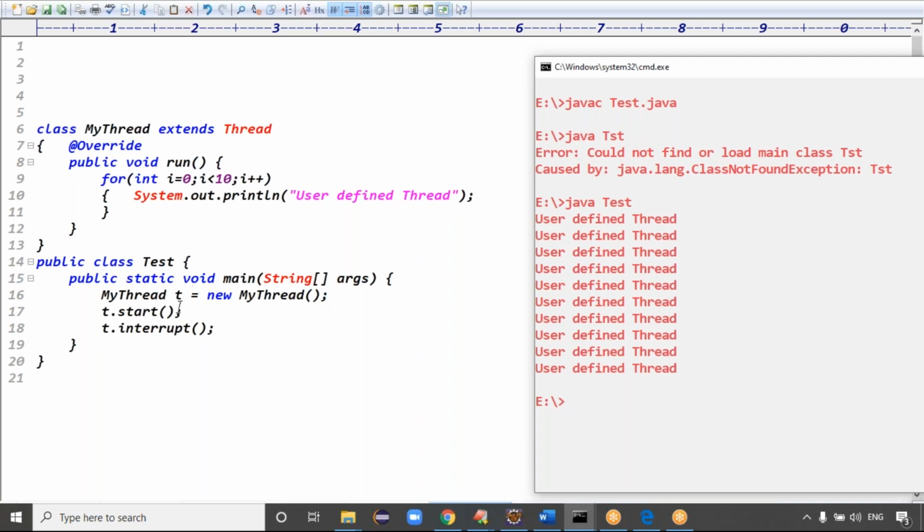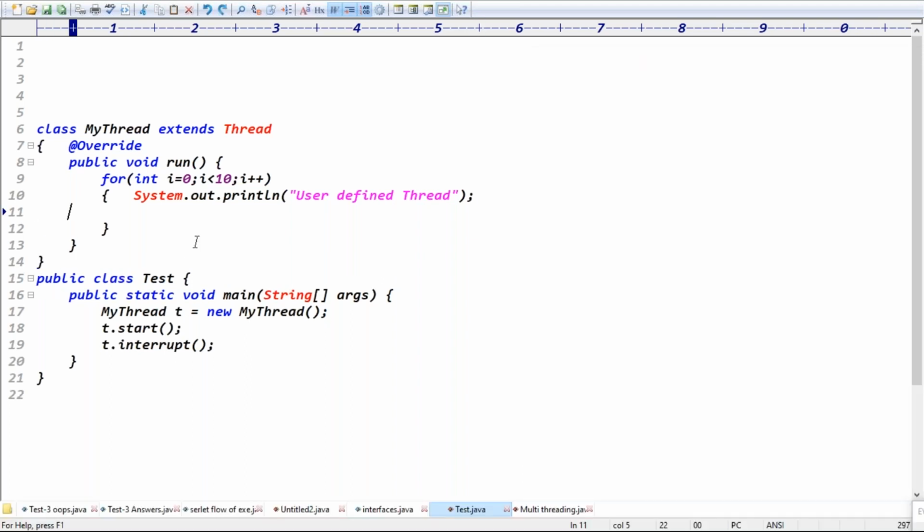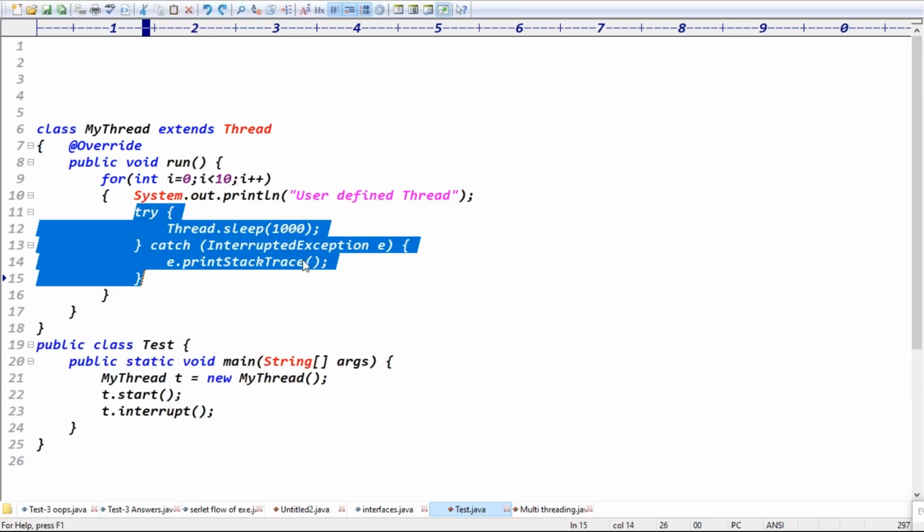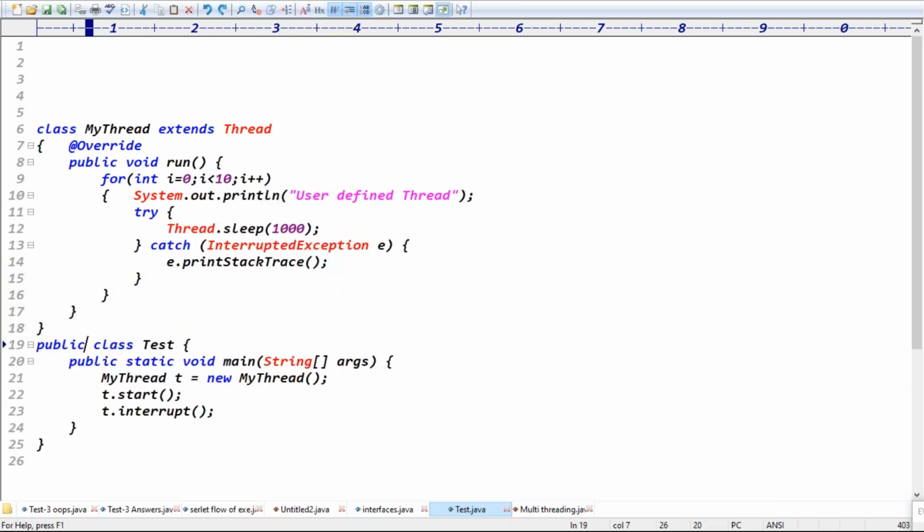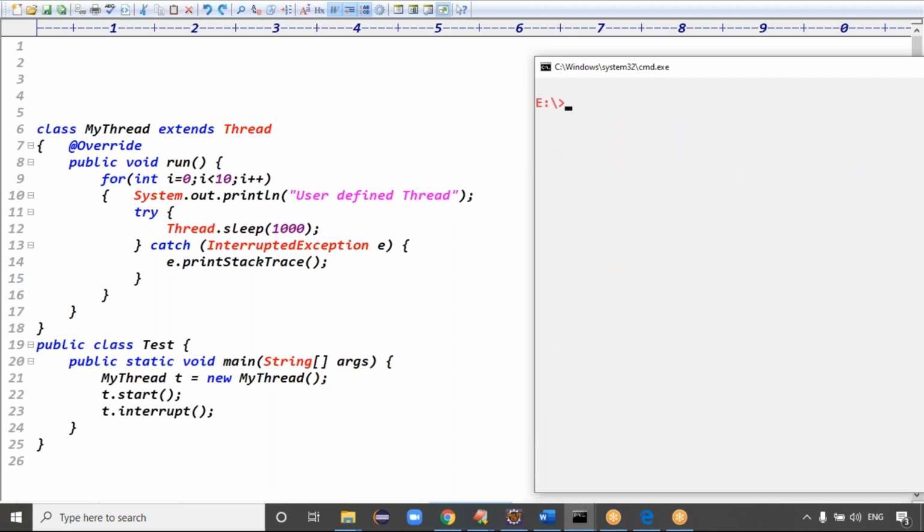Only when the thread is in sleeping mode, right? So can you please make the thread sleep? I'm making a 1 second gap. Meanwhile, in that 1 second gap, the thread will be interrupted. And when will this interrupted state be cleared? Guys, the interrupted state will be cleared by throwing the exception, right?